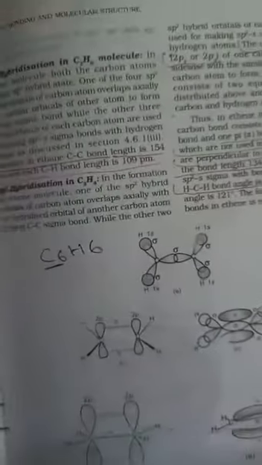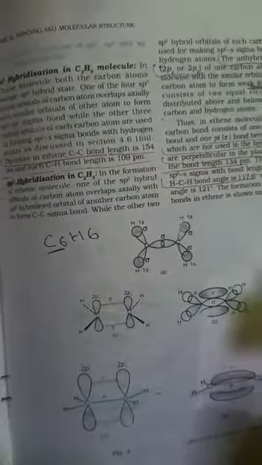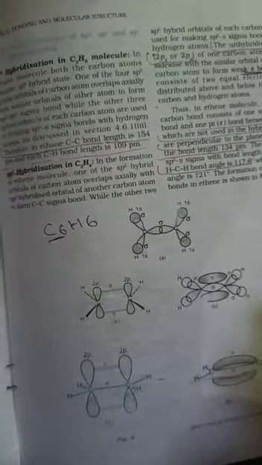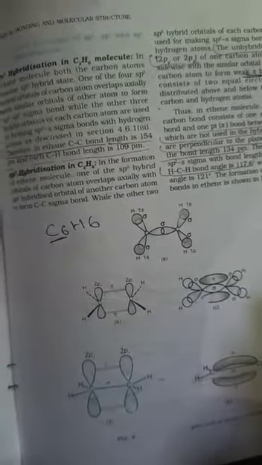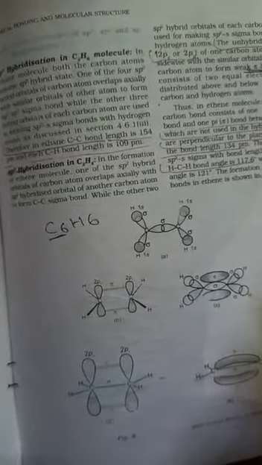Now, we can easily identify hybridization with the help of number of sigma bonds. If a molecule has 4 sigma bonds, then the hybridization is sp3. If a molecule has 3 sigma bonds, then the hybridization is sp2.